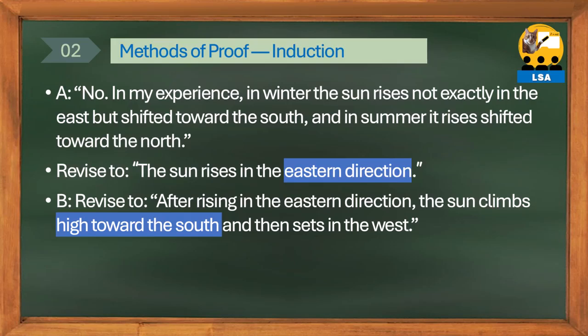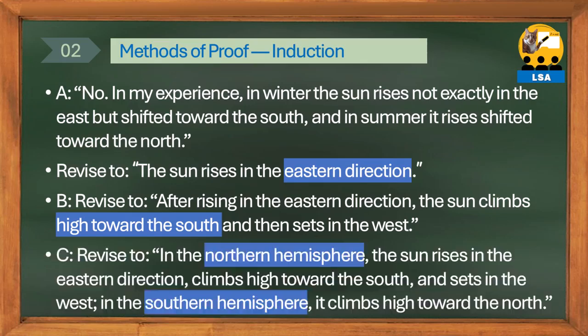The new proposition must be modified to: in the northern hemisphere the sun rises from the eastern direction, soars high towards the south, and sets in the western direction. In the southern hemisphere, it soars high towards the north.